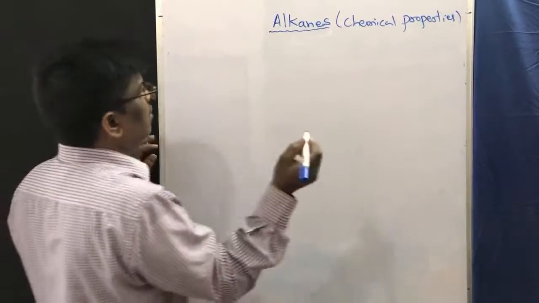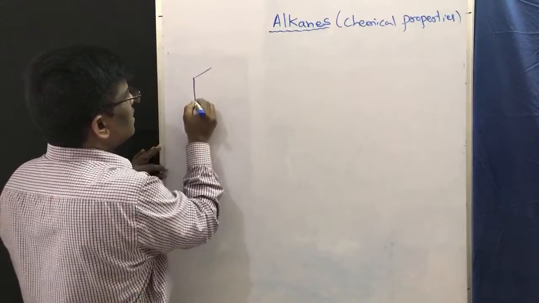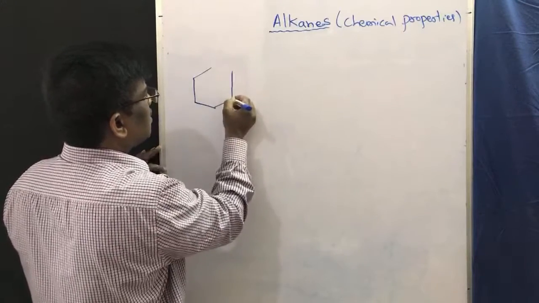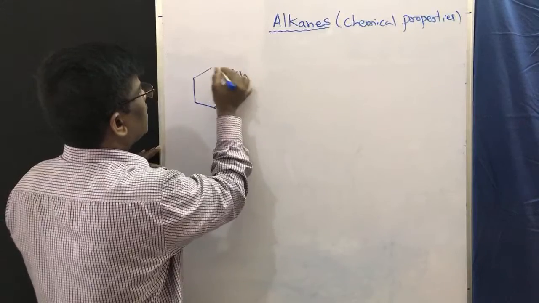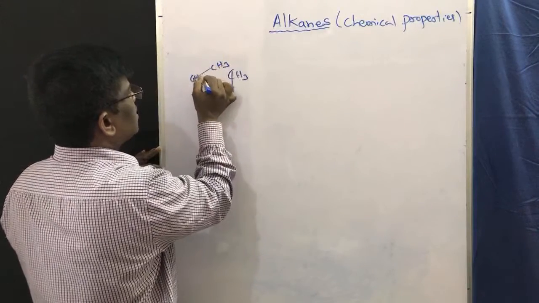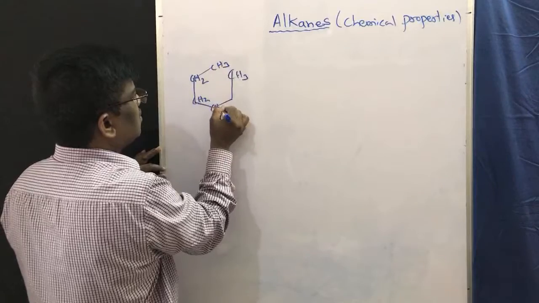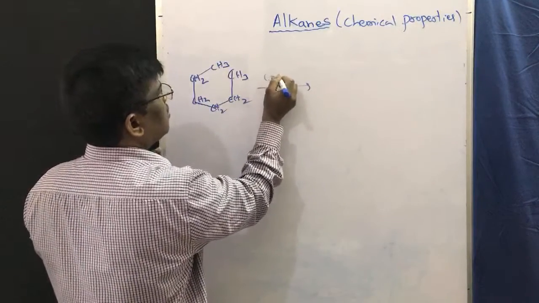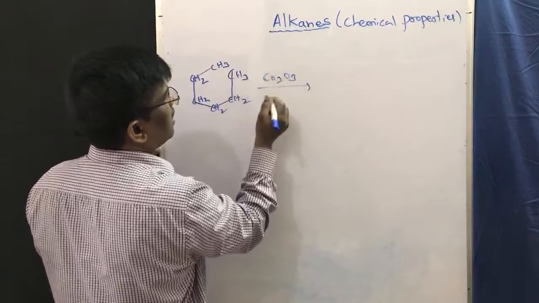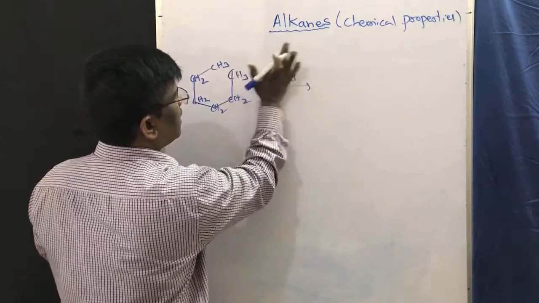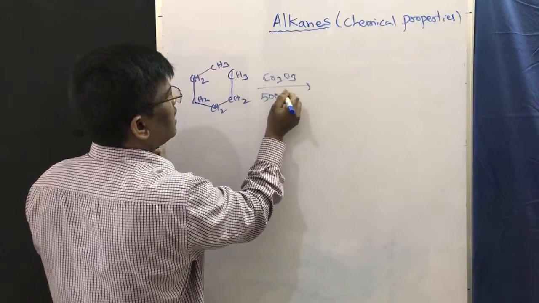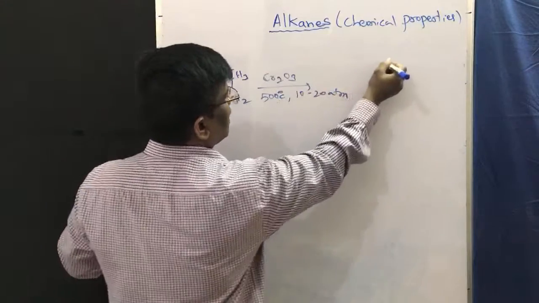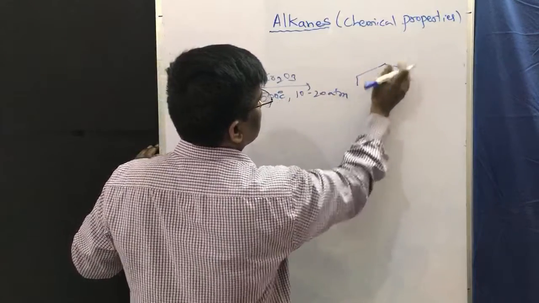Before going to that, what we did: this is hexane, with Cr2O3 and heating at 500 degrees centigrade, at 10 to 20 atmospheres, we are going to get benzene.